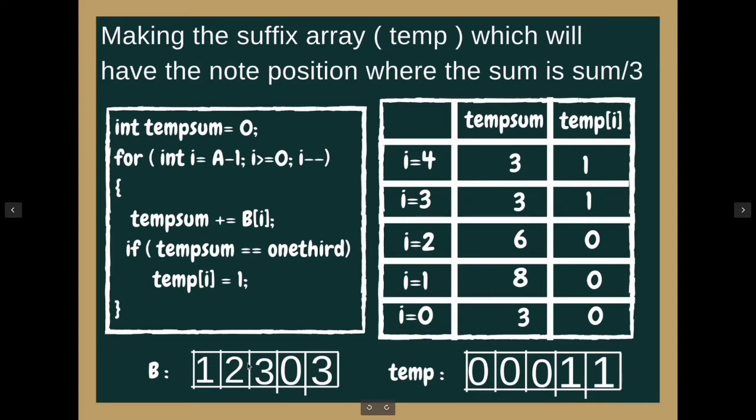Again, for i equals 2, the sum will be 6. So it is not equal to the one-third. So we are not marking it with 1. It will remain 0. Again the sum will be 8. It will not match this case, so it will be 0. Again the sum, it should be 9. The sum will be 9, so it will be 0.